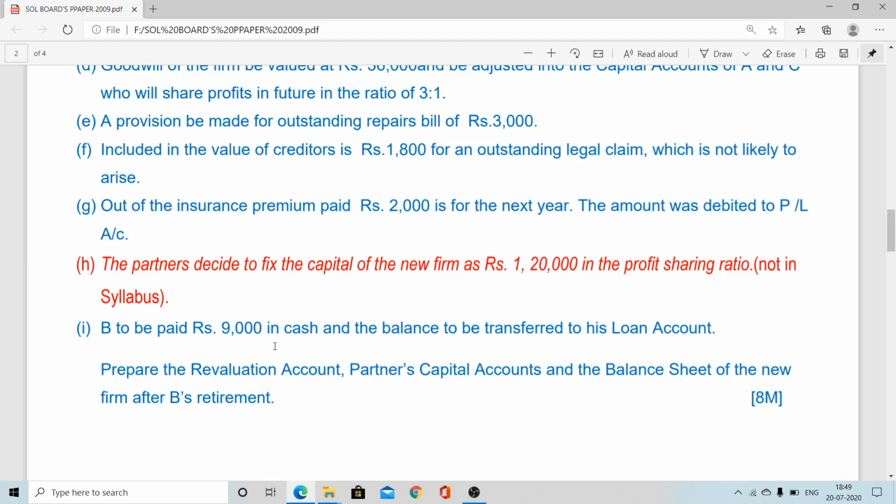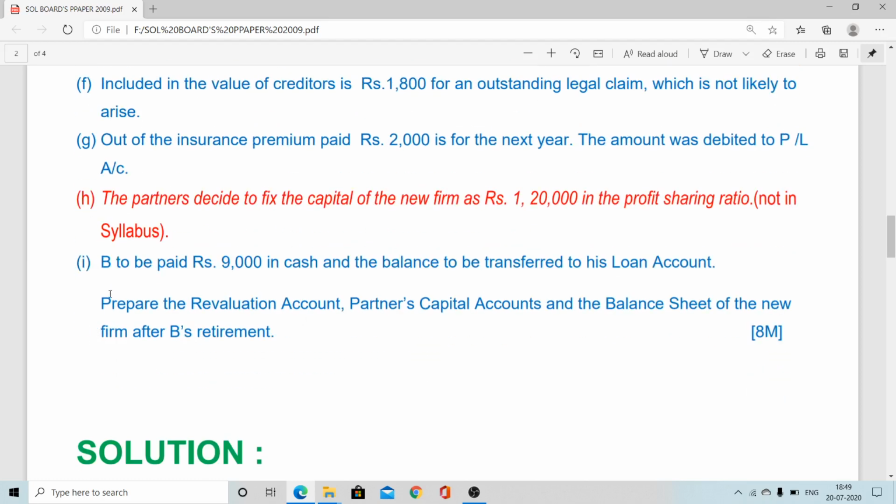So it is excluded. Next, last point, regarding the retirement, B is to be paid rupees 9,000 in cash and the balance is to be transferred to his loan account. So this is included in our syllabus, that payment to the retiring partner partly by cash and partly transferred to his loan account. So this is our problem. Now we will go for the solution.